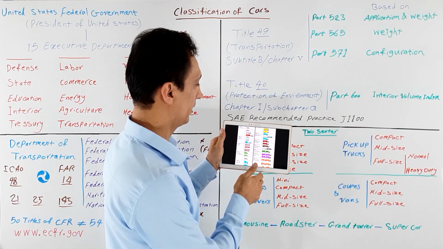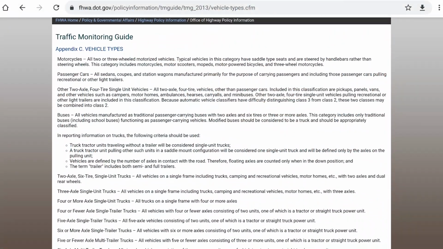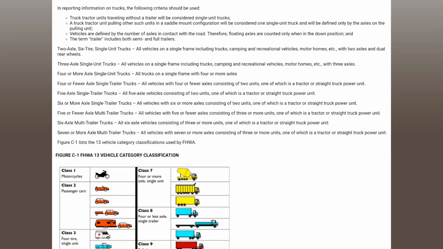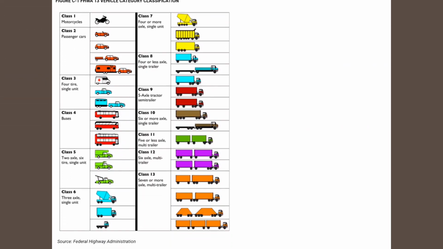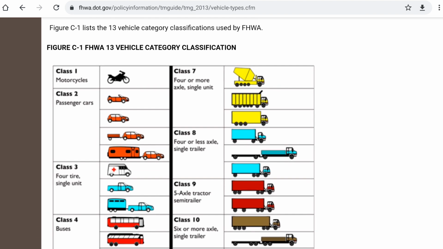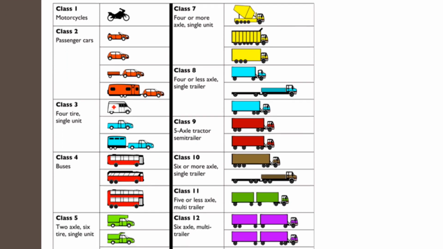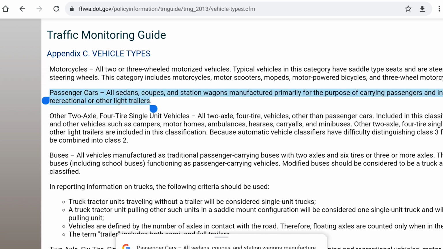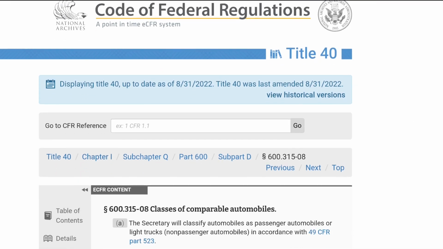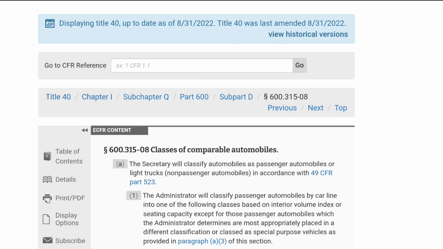When I read them, I concluded that we are just going to deal with 3 of them. I mean Class 2, 3, and 5, and specifically Class 2, which by definition is all the sedans, coupes, and station wagons manufactured primarily for the purpose of carrying passengers. Also, there's another passenger car classification under Title 40, Protection of Environment.